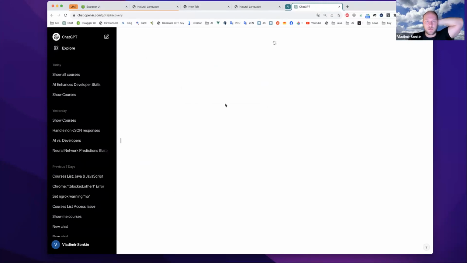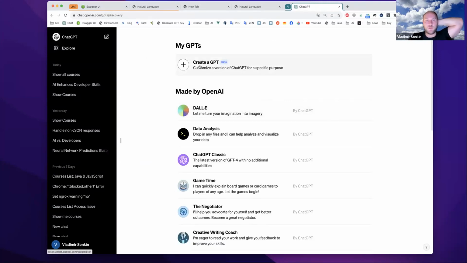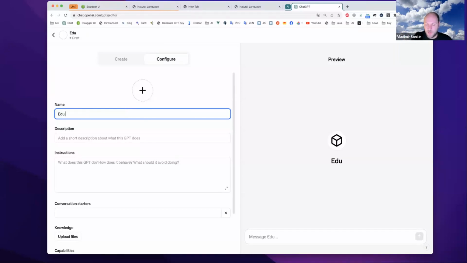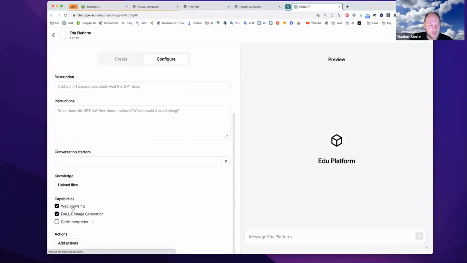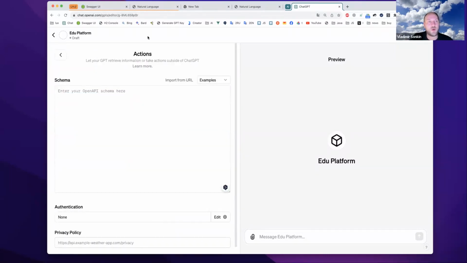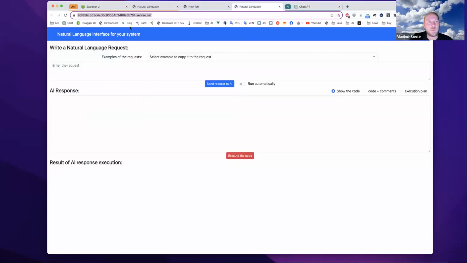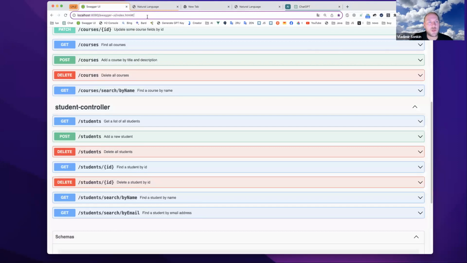I will open here, create GPT. This is like a custom GPT. Edu platform, for example, this is the name of the GPT, and I don't need web browsing and DALL-E, but I want to add actions, and for this purpose, I will add the API.